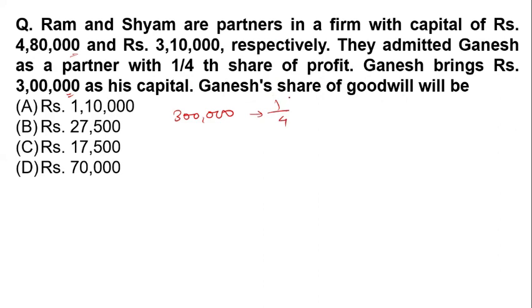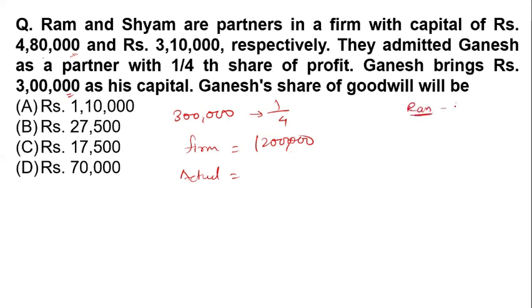We need to calculate it. What will be the firm's goodwill for the 1/4 share? We calculate it: 4 multiplied by 3 lakh, that is 12 lakh. But actually, how much do they have?